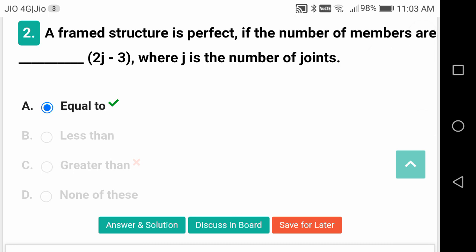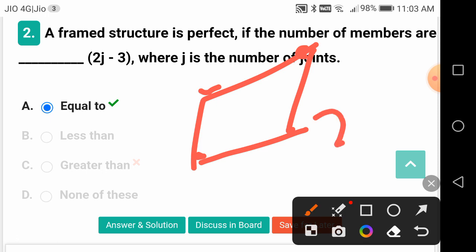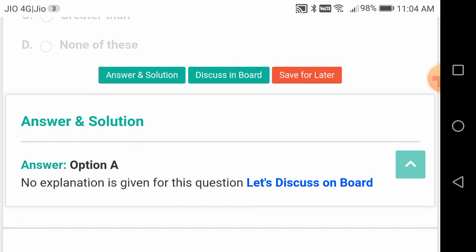For example, I have got a 4 bar mechanism. It has got number of joints 1, 2, 3, 4. How many members should be there? 2J minus 3. 2 into 4 minus 3, 8 minus 3, that is equal to 5. So if it is having 5, then it is a perfect structure. Otherwise, it is a deficient structure. In this case, it is deficient.